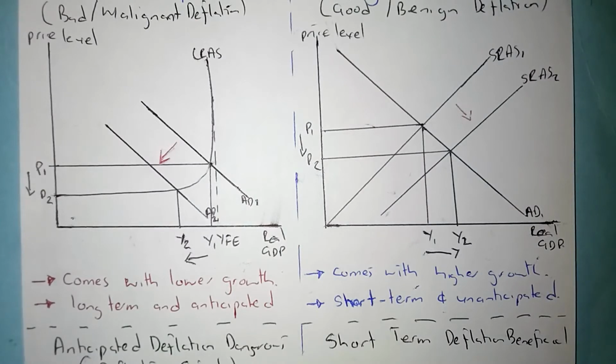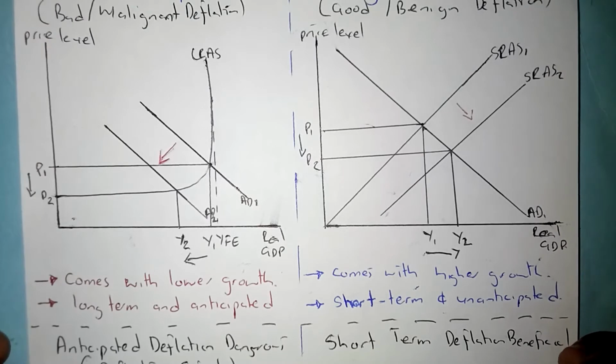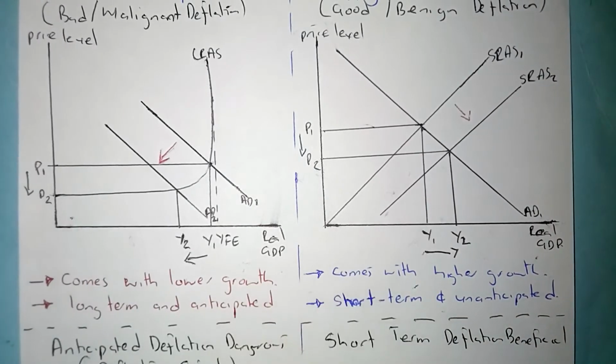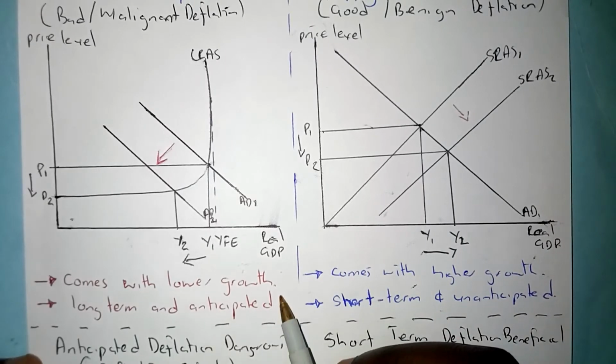You know that growth encompasses many things. With lower growth, you're likely going to see high levels of unemployment rising at the same time when the prices are rapidly falling. So that is what I mean by it comes with lower growth.